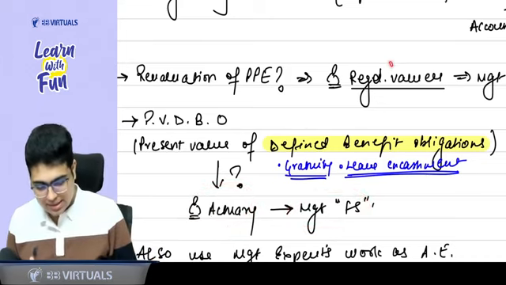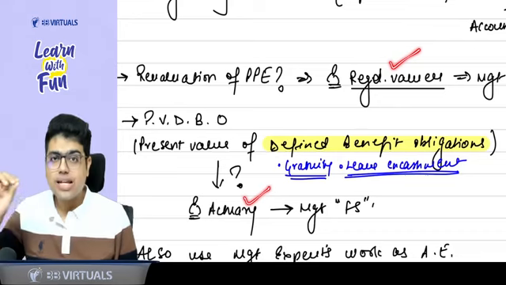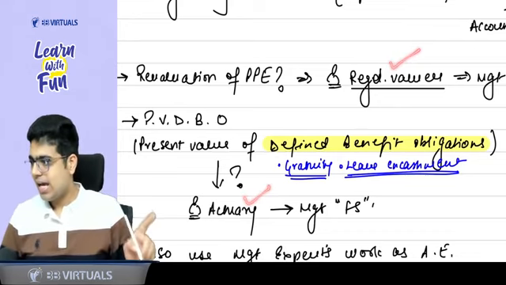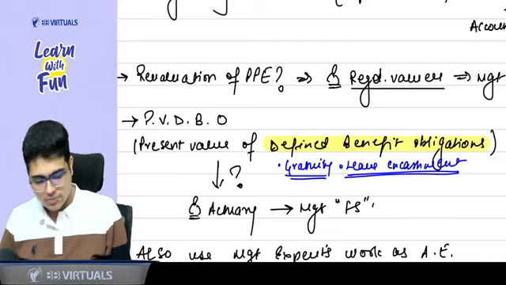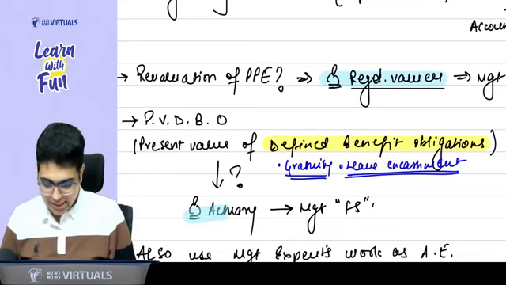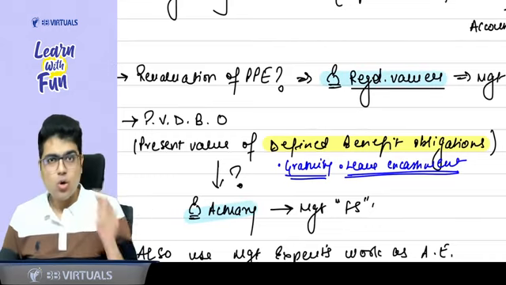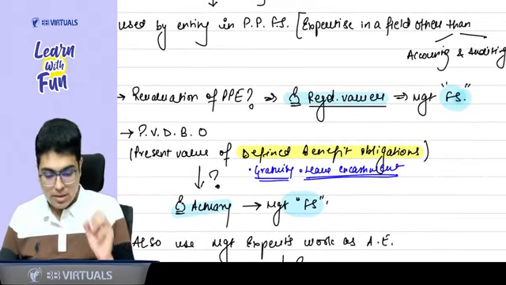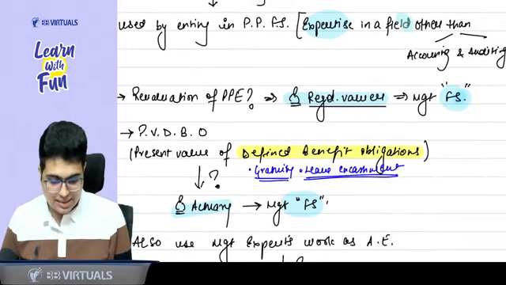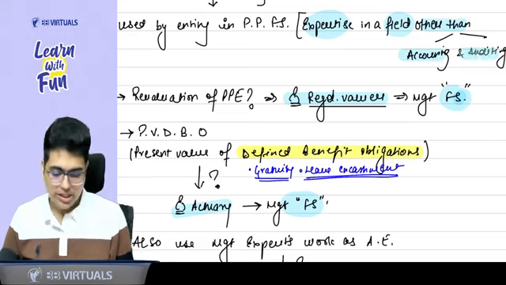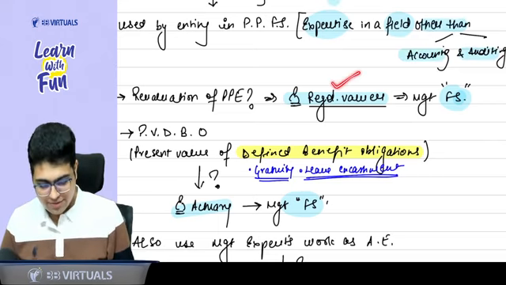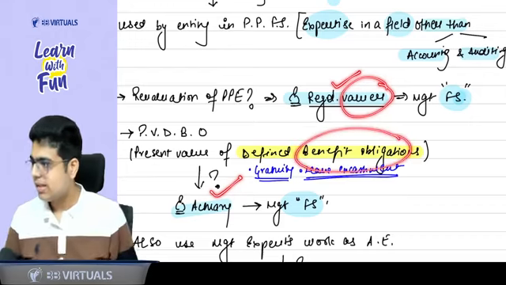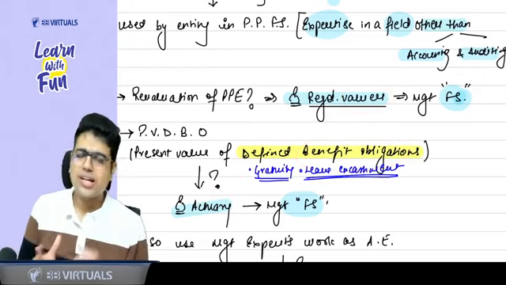So can I say the registered valuer and the actuary are your management experts? Yes. Why are they management experts? They are a person or entity whose work has been used in the preparation of financial statements. Plus their expertise is in a field other than accounting and auditing. The registered valuer has expertise in valuation. The actuary has expertise in calculation of liabilities. You are getting the point or not?